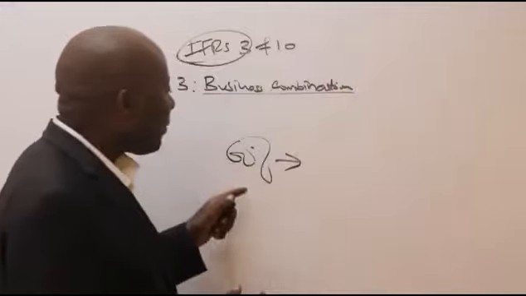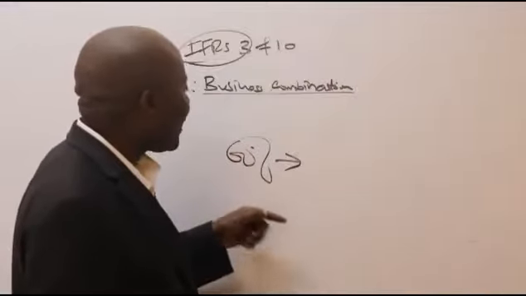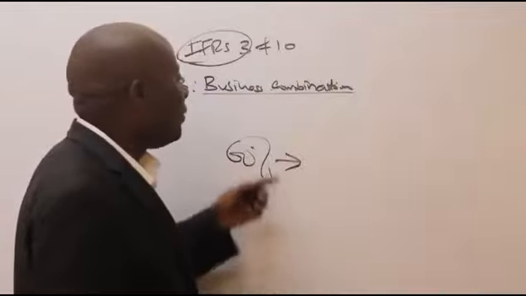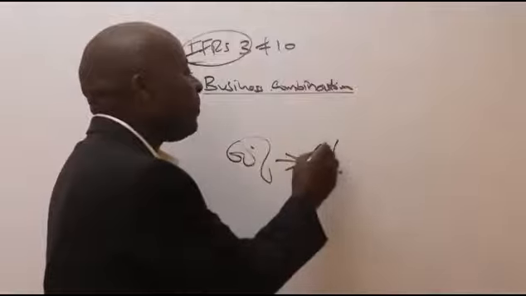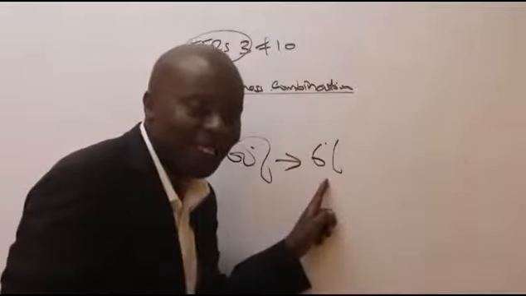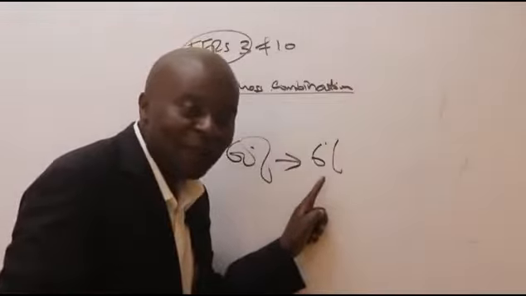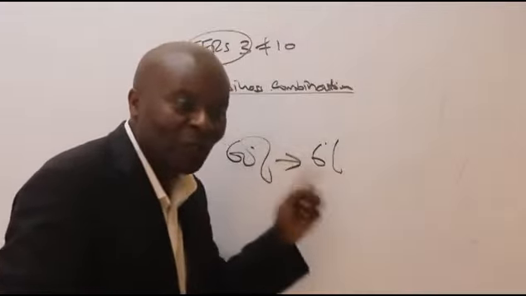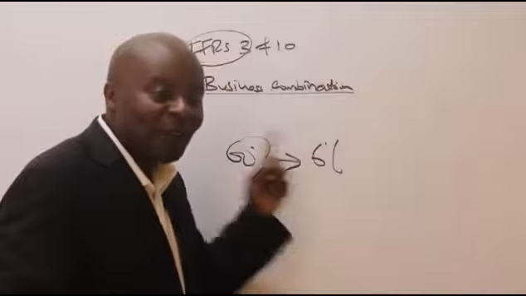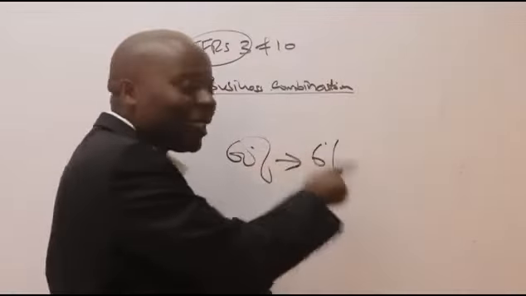So if this remaining 60% is distributed among 10 shareholders, it means that each one of them will have a paltry 6%. So then who becomes the king? The one who had 40% is the one who will be calling the shots, because 40% is bigger in comparison to what the other shareholders have.